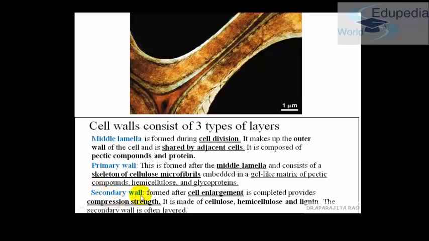Just like I told you, it is formed after cell enlargement has completed, the process has ended. Now this secondary wall is the one responsible for compression strength. Very important MCQ. And it is made up of cellulose, hemicellulose and lignin. The secondary wall is often layered.